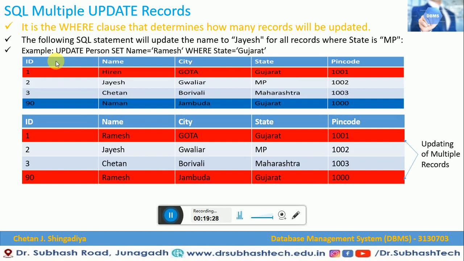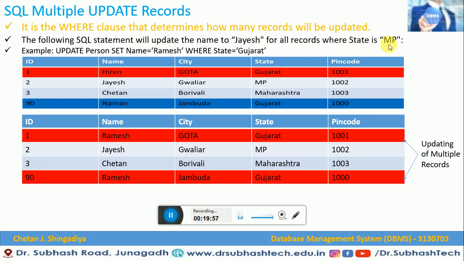Now let me show you another update statement use, that is updating multiple records. That is also possible while you are updating multiple records. So how can it be performed, let us see. It is the where clause that determines how many records will be updated. So with the help of the where clause, you are going to update multiple records. The following SQL statement will update the name to Jayesh for all the records where state is empty.